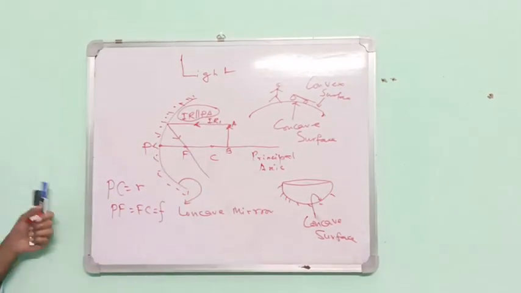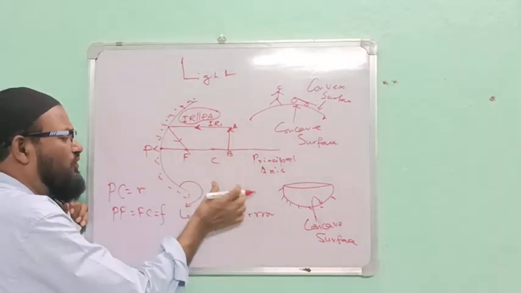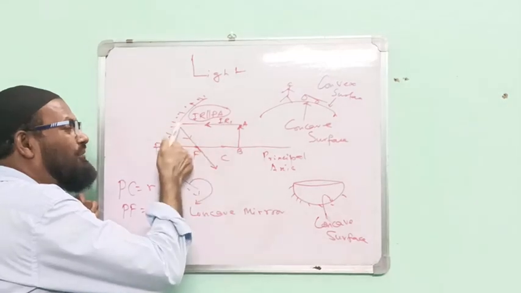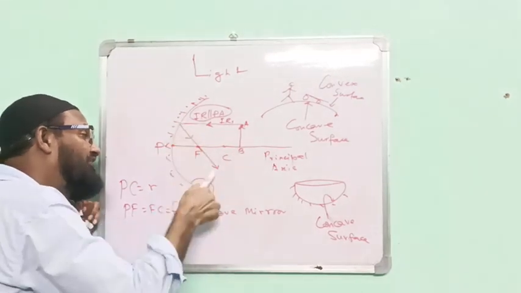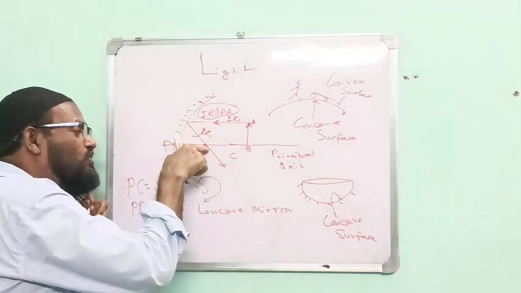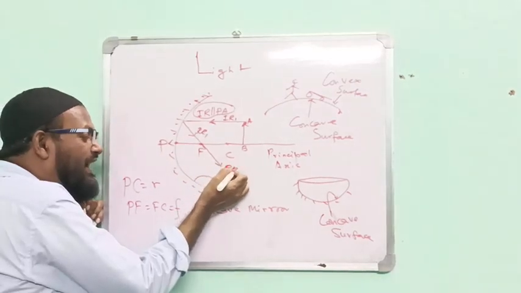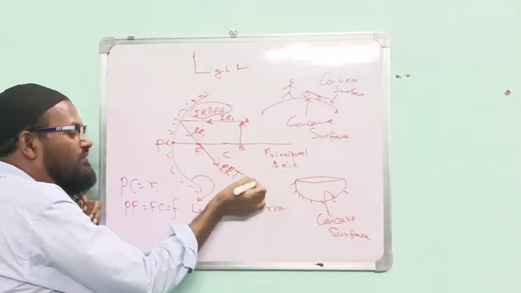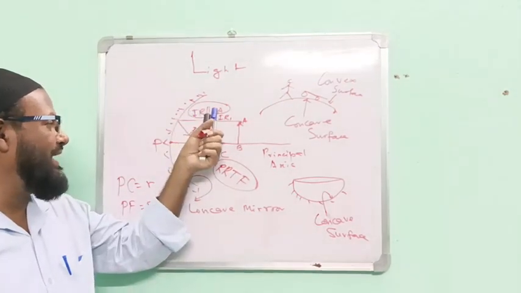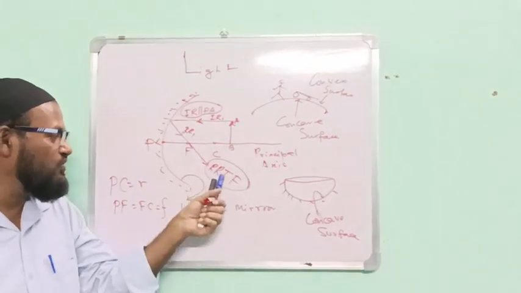Class 7, 8, 9, 10 and onwards 11, 12, in all cases we have to follow this rule. What is the rule? If the incident ray is parallel to the principal axis, the reflected ray RR1 will pass through the focus. Reflected ray through focus. Incident ray parallel to the principal axis, after reflection, will pass through the focus.